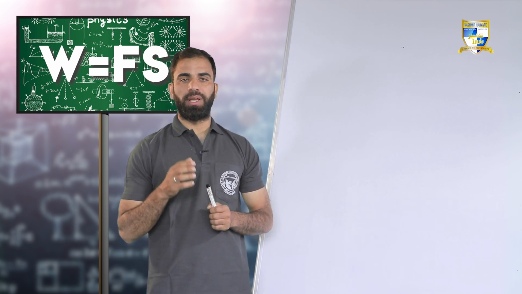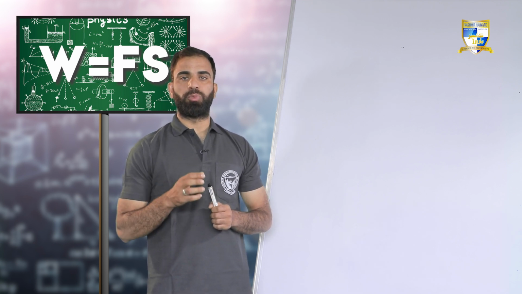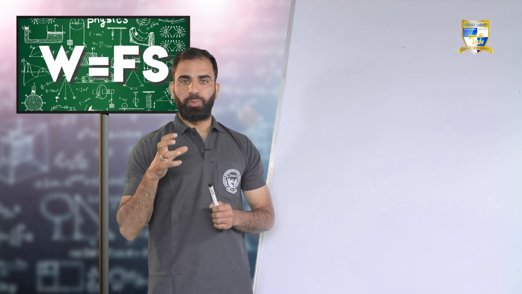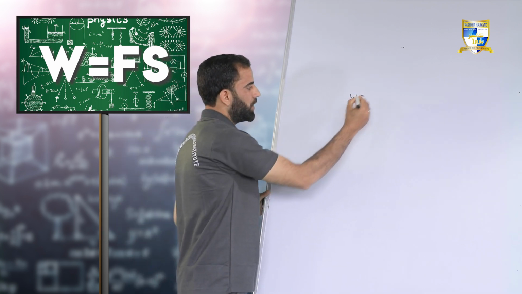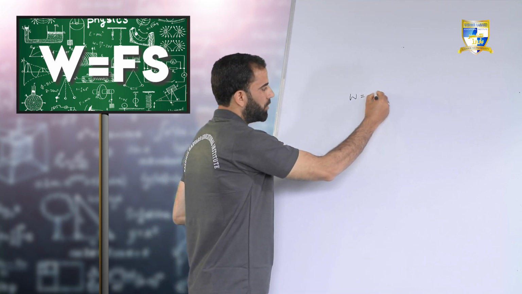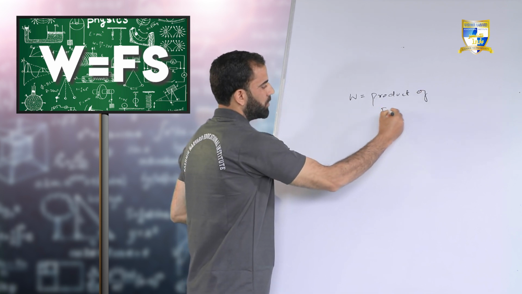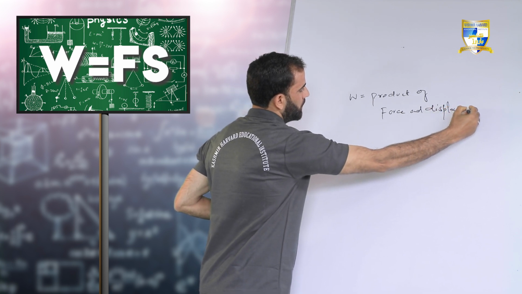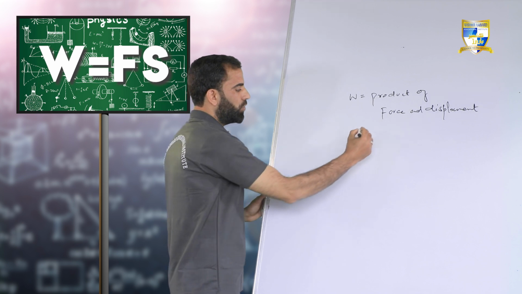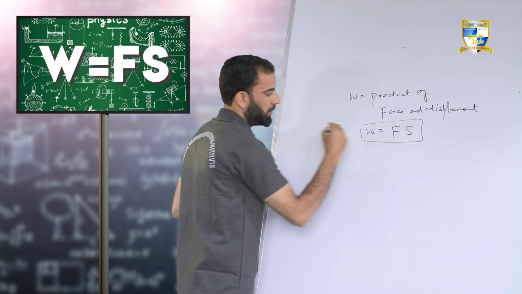If you remember, in the last lecture we discussed what is work, and I told you work is the product of force and displacement. That is, work is the product of force and displacement. So I can write here: work is defined as the product of force and displacement. That is, work is equal to Fs.